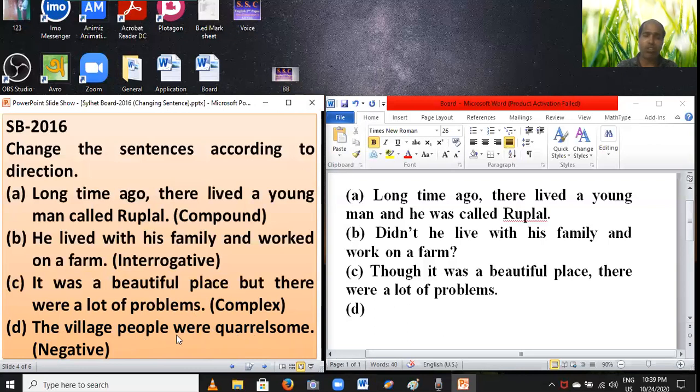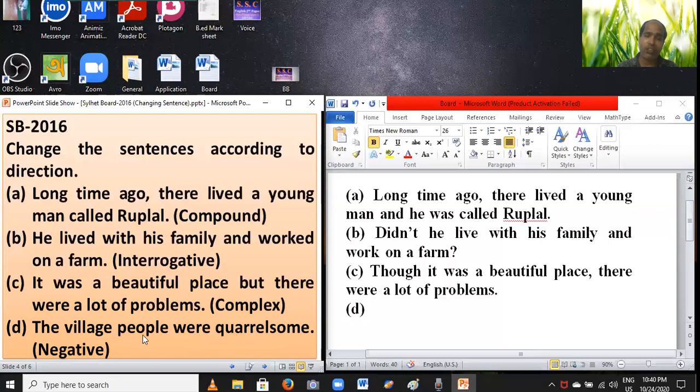Yes, my dear students, the auxiliary is were. Quarrelsome is an adjective, and an adjective is used after the auxiliary. So this is the adjective and this is the auxiliary.